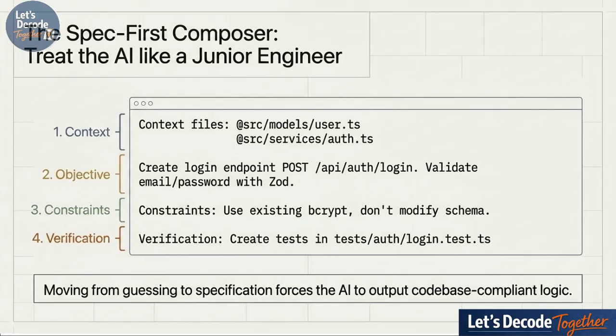In practice, this means setting very strict constraints. When you explicitly tell the AI things like, use existing bcrypt and don't modify the schema, and you demand verification tests right there in that initial prompt, the AI completely stops guessing. Moving from vague wishes to rigorous specification forces the AI to give you codebase-compliant logic on the very first try. It totally flips the dynamic. Instead of you constantly cleaning up the AI's messes, the AI actually conforms to your specific project architecture right out of the gate.